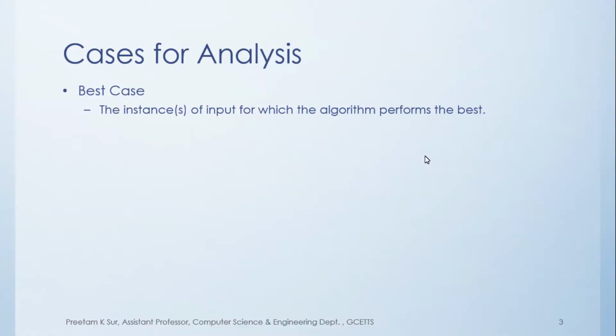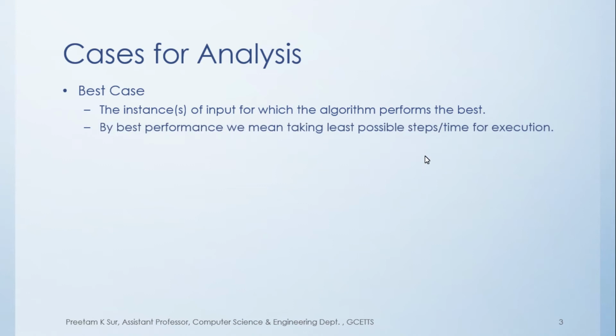So the instance of input for which the algorithm performs the best is the best case. Again, by performance we mean taking the least possible time, or rather the least possible steps for execution. We are considering only time here, not the space complexity.